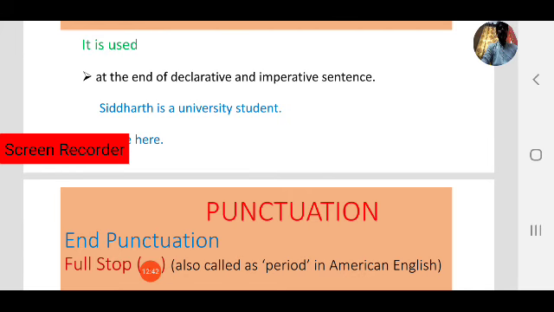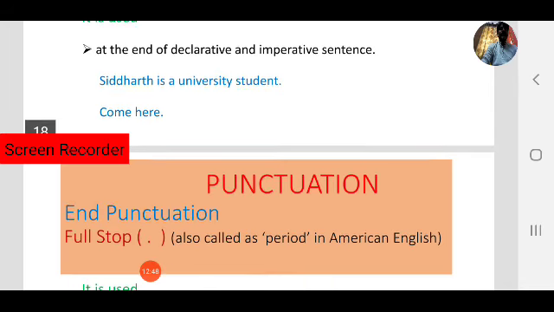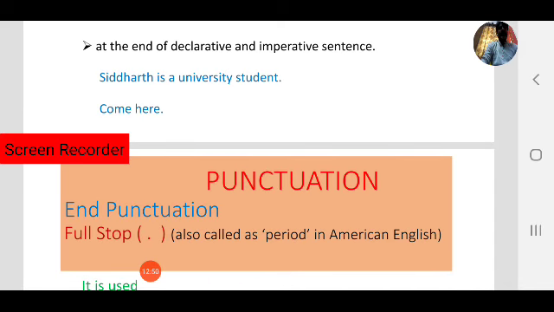Now we can look at examples. Declarative sentence: Siddharth is a university student. That is a declarative statement, that is a declaration. We use the full stop at the end of the statement. You can observe where the full stop is, at the end of the sentence, so it is called an end punctuation mark. This comes under the type of end punctuation.